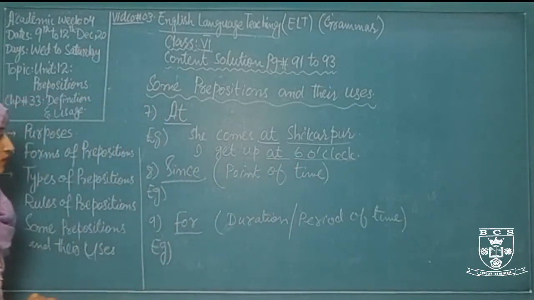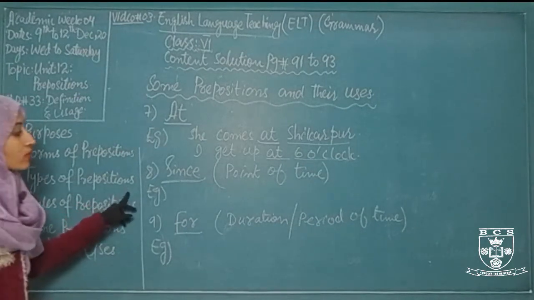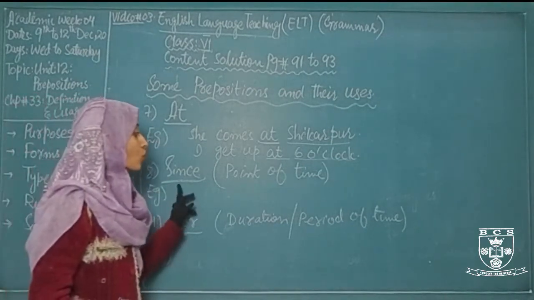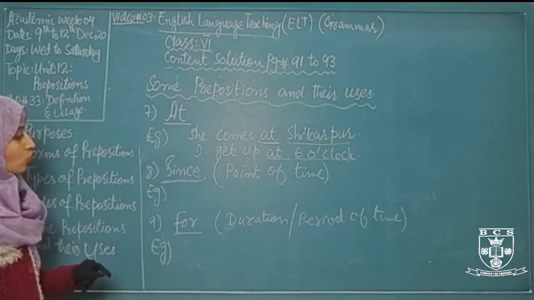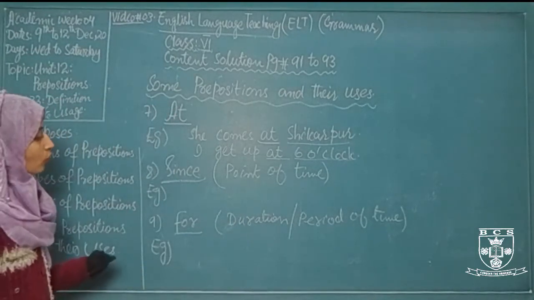Let's discuss another preposition, that is since. Since is used for a point of time, or when we talk about a particular time.